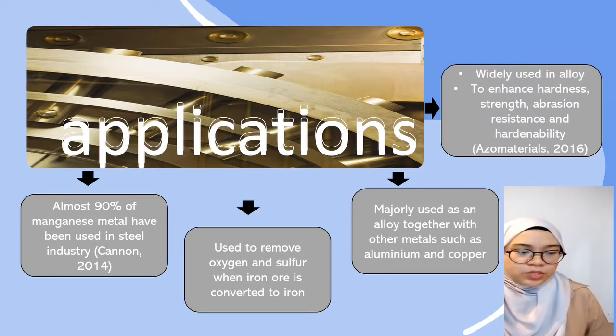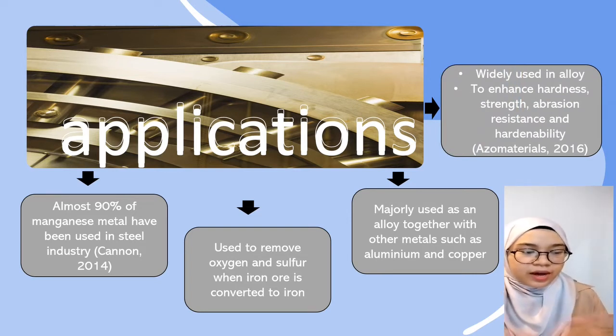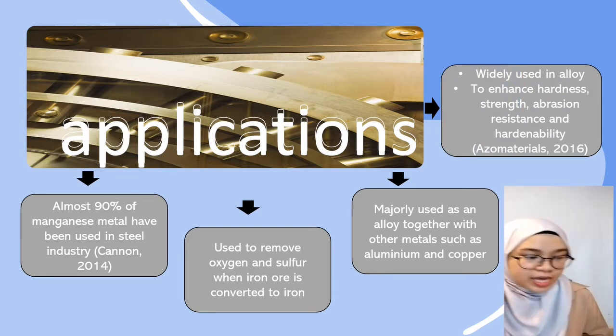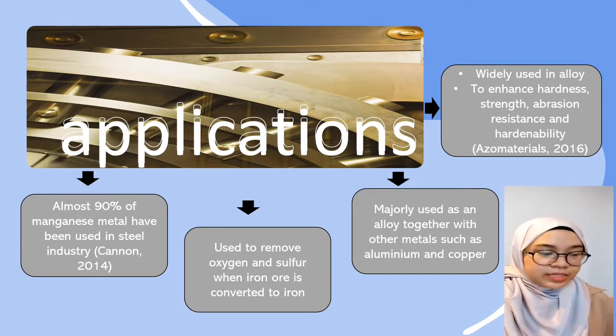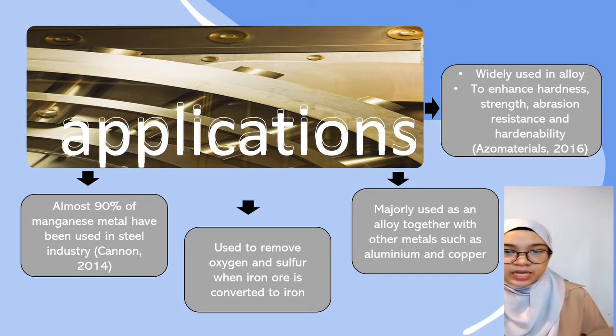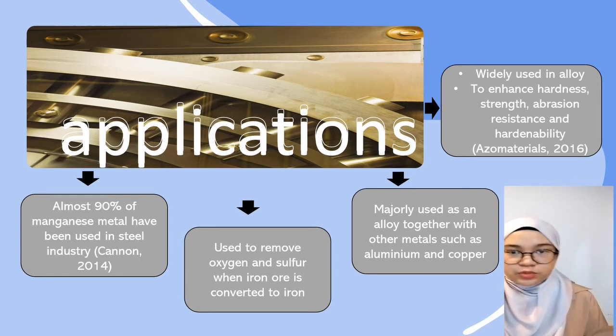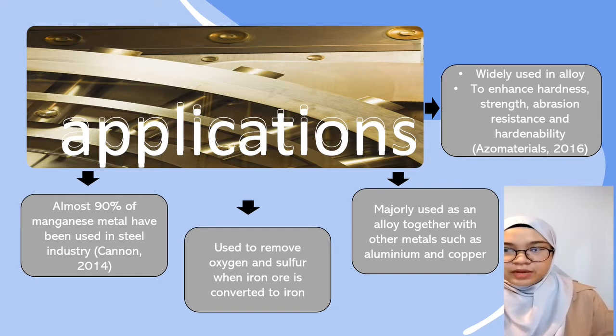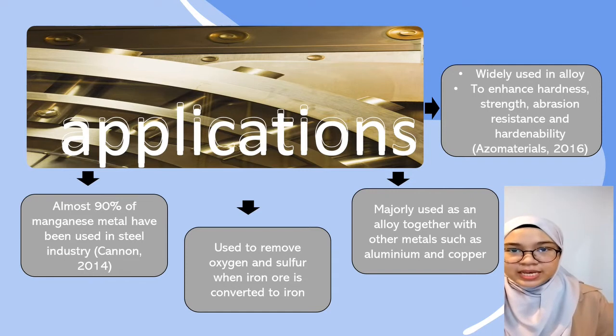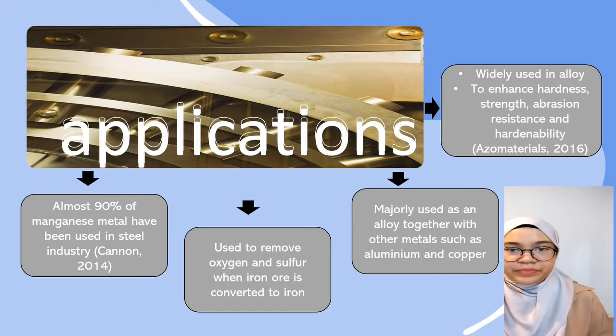Manganese is also widely used in alloys to enhance hardness, strength, abrasion resistance, and hardenability, according to Azo Materials 2016. As you know, an alloy is in a very soft form, so with the addition of manganese, it will harden or increase the strength of the alloy.